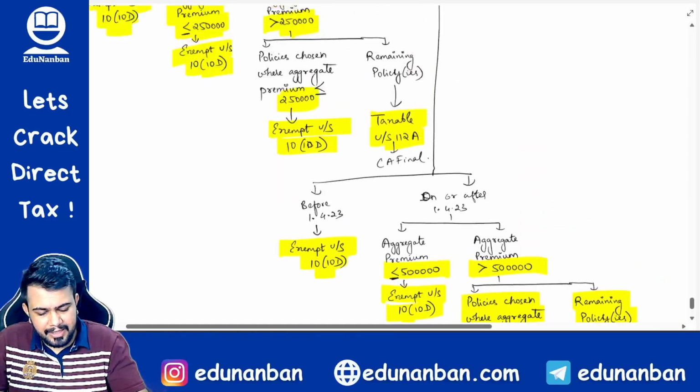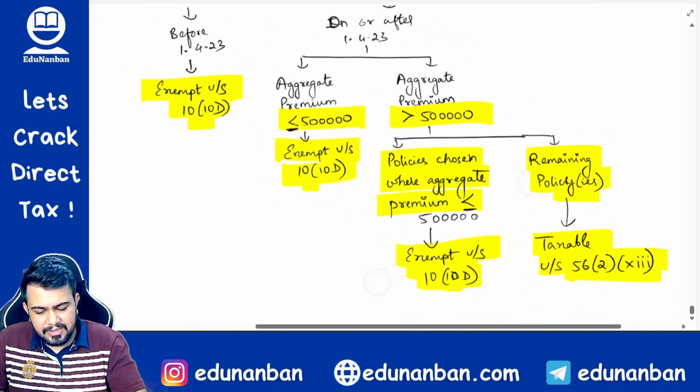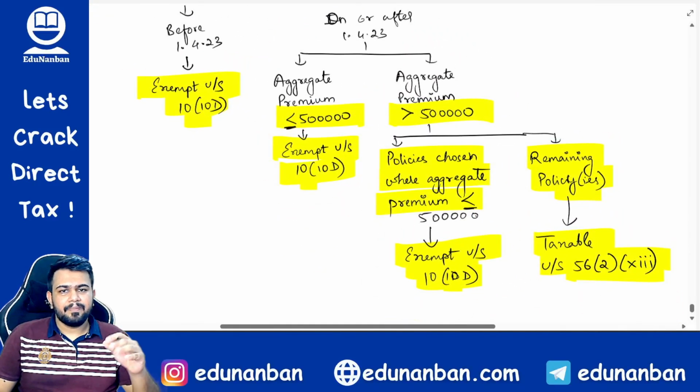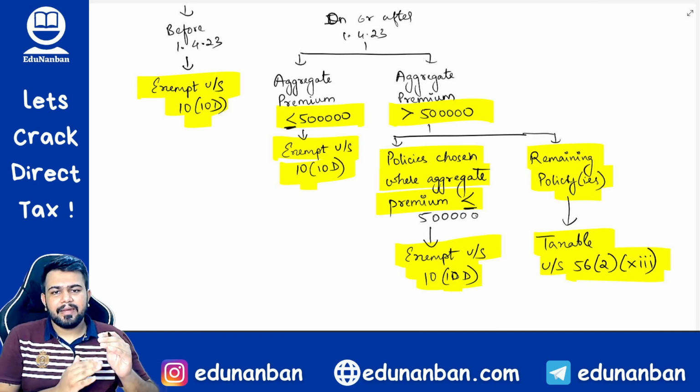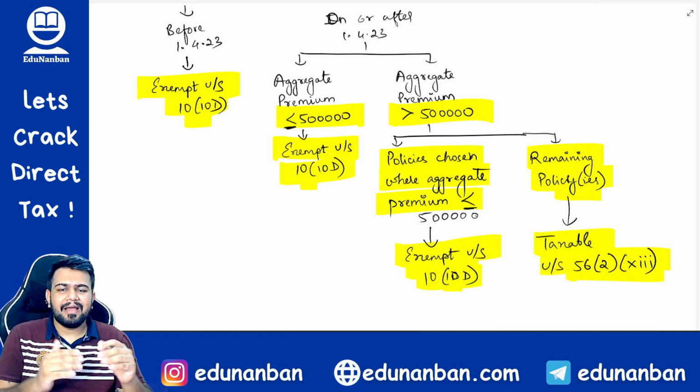Now let us talk about other than ULIP policy. If the policy is issued before 1/4/2023, then however it will be exempt. If it is on or after 1/4/2023, then if the aggregate premium is within 5 lakh, it is exempt.